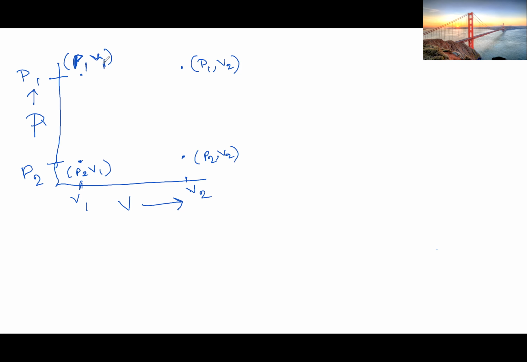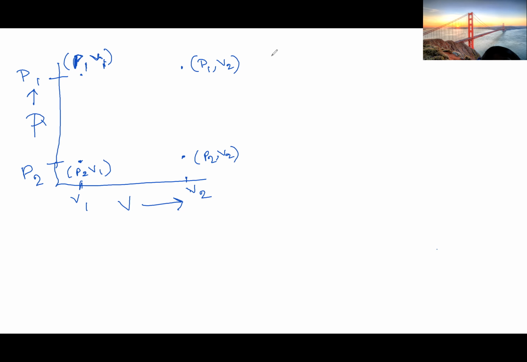Now if we want the system to reach P2, V2, we have three different paths. As I discussed, a path is the sequence of intermediate steps which is needed to take a system from the initial state to the final state. So the initial state of the system is P1, V1, and we want to reach P2, V2. Now the system can go through different paths.